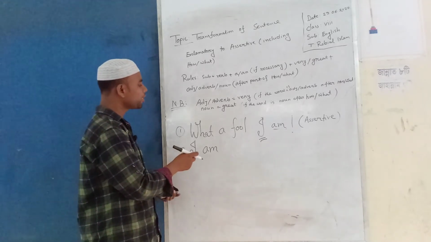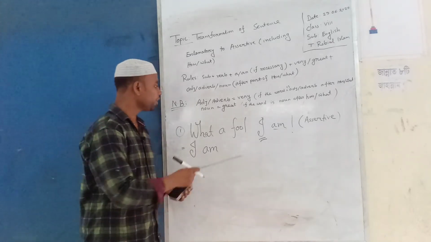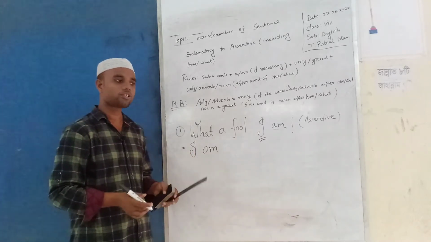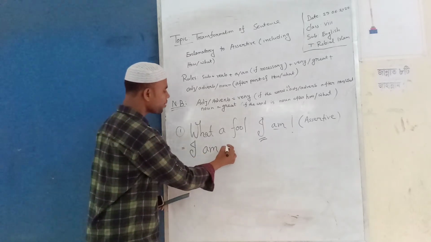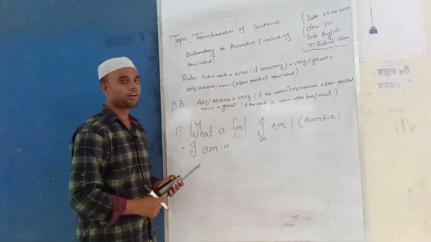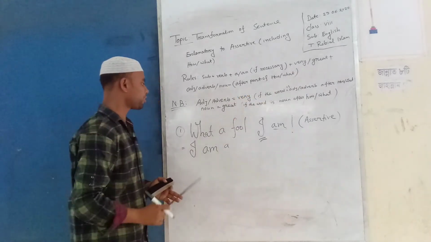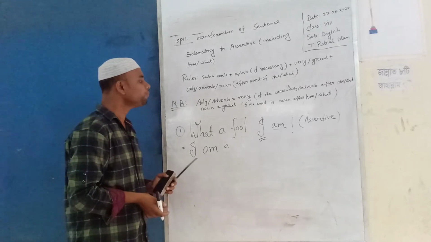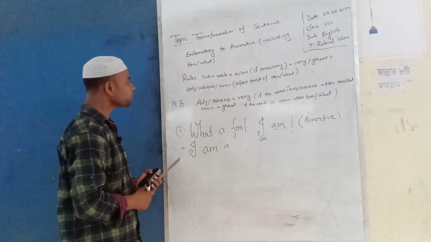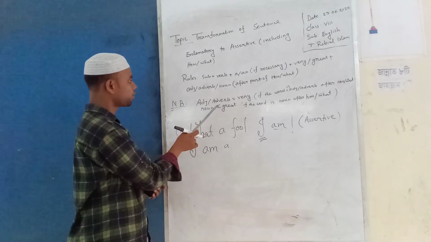If you notice a/an in the sentence, you have to give it. But if a/an is not available in the sentence, you don't need to give it. So, I am a. Then very/great according to the rules. This is confusing. Will you give very here or great here? Listen to me carefully and look at the board.